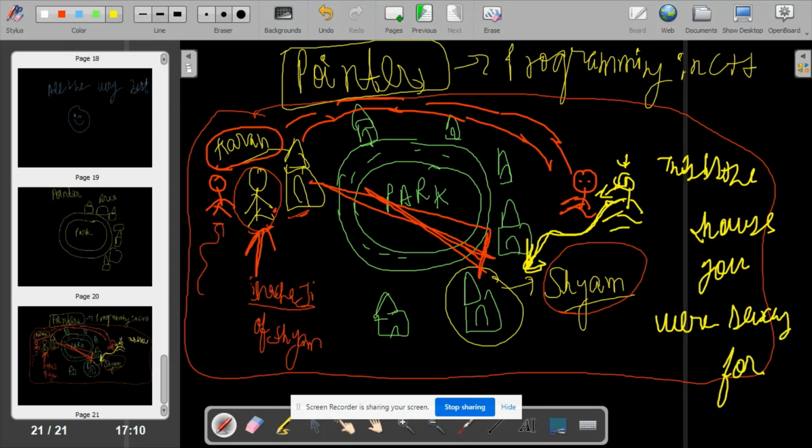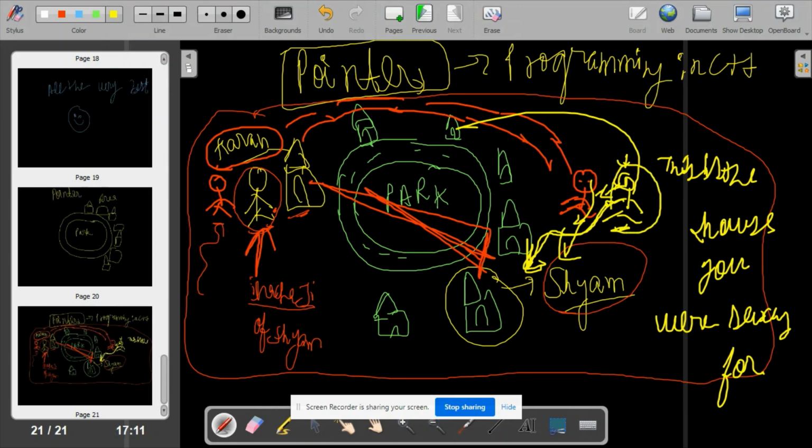Okay. After doing this, Chachaji will say, "Okay, thank you son for taking me to the exact address I was looking for. Thank you so much." Now Karan will go, and then Chachaji will enter the house of Sham and they will meet, right?